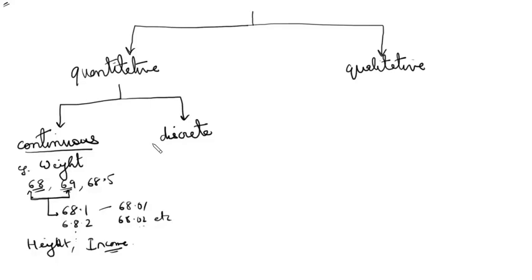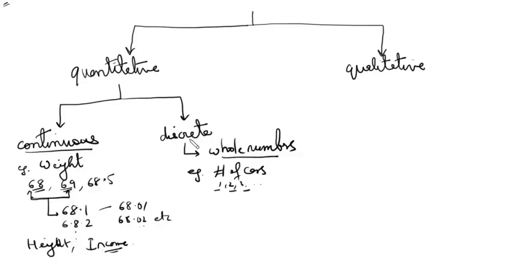Now let us see what is a discrete variable. Discrete variables are those quantitative variables which can take only whole numbers. For example, the number of cars a person has. The number of cars a person has can only be 1, 2, 3 or any other whole number. It cannot be a decimal number. A person cannot have 1.5 cars. So it takes only whole numbers. These variables are known as discrete quantitative variables.